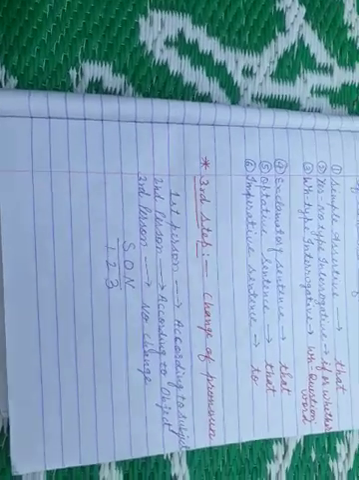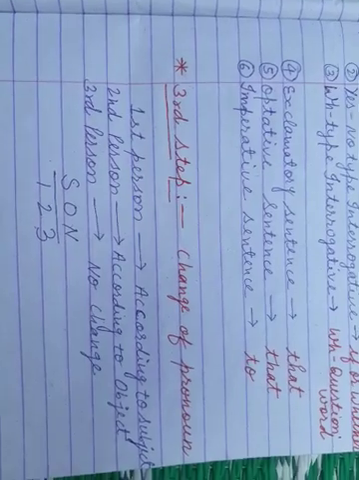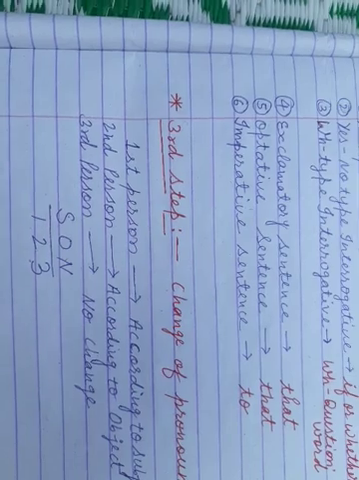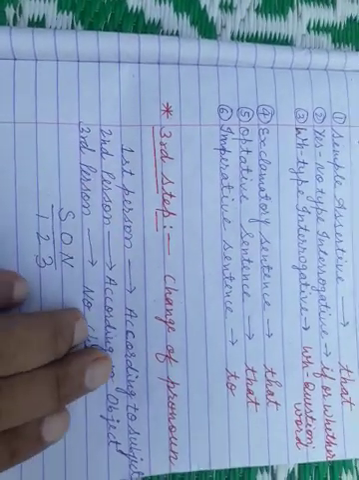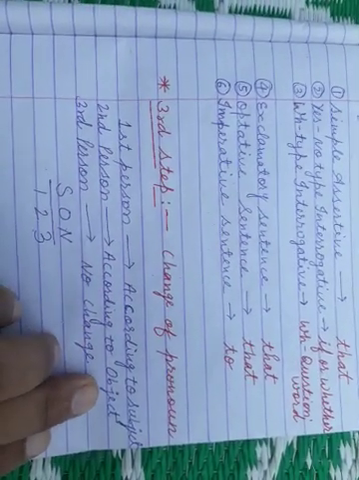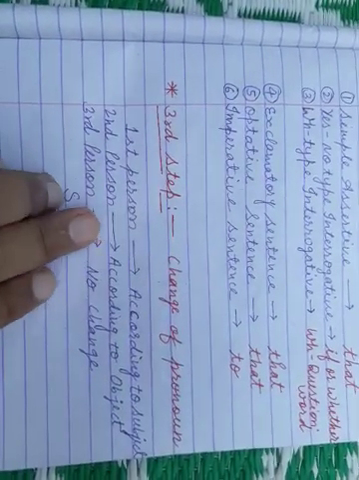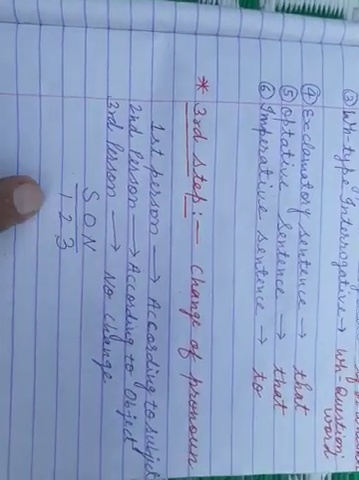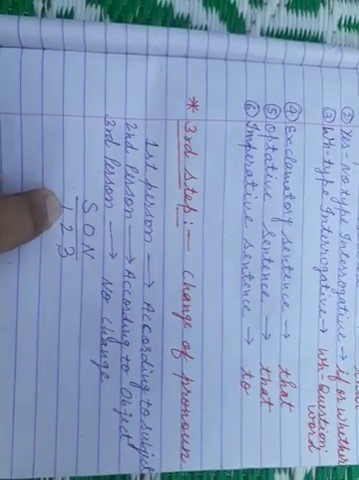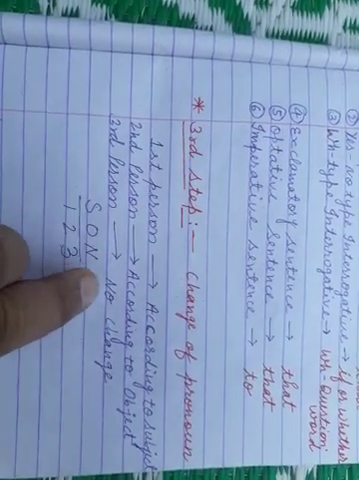Now come to the third step, change the pronoun. You should change the pronoun which has come in the reported speech part. The first person pronoun changes according to the subject, the second person pronoun changes according to the object, and for the third person pronoun there is no change. You can remember this by this formula also, SON by 1 2 3, which means subject, object, no change: first person pronoun according to subject, second person pronoun according to object, and third person pronoun no change.